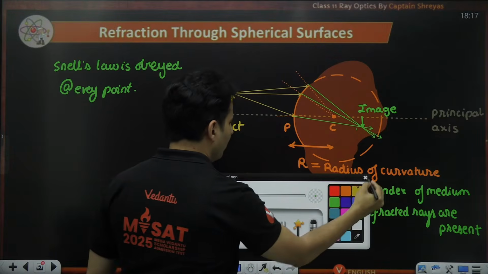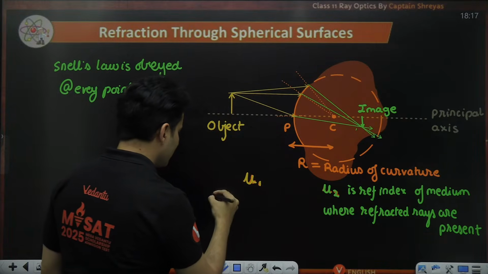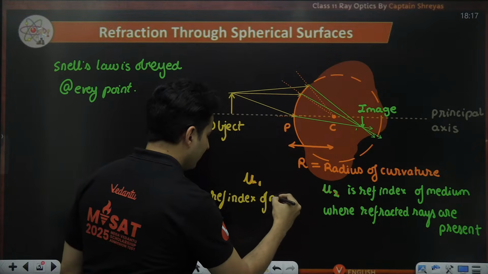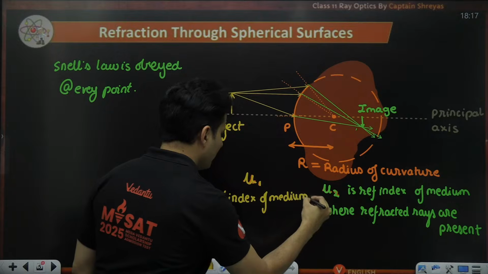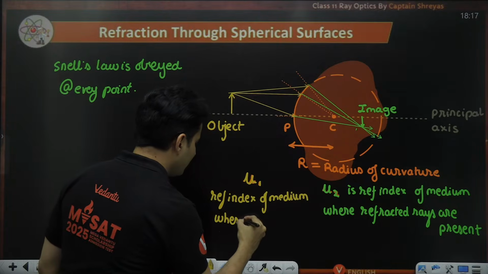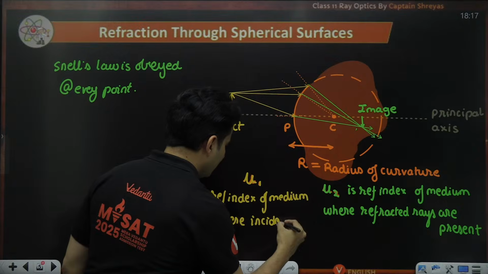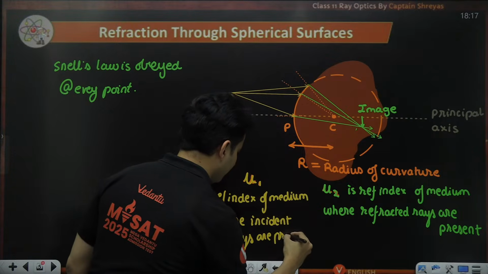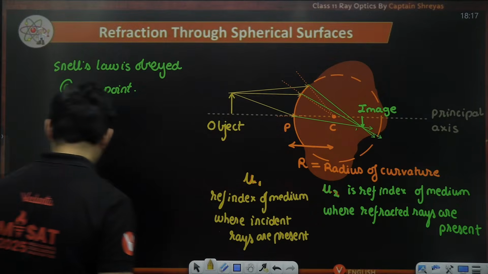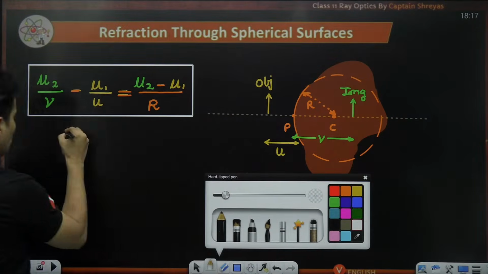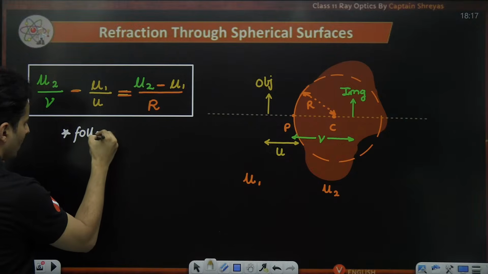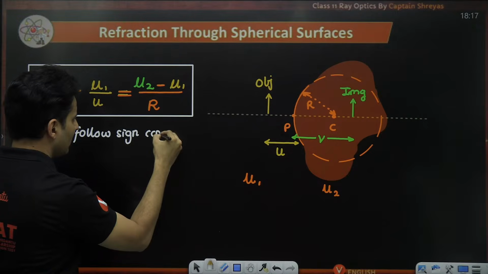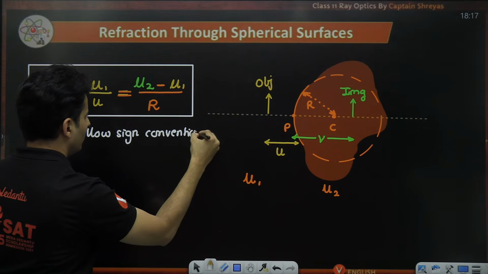The next one, mu1, is the refractive index of the medium where incident rays are present. Keep this in mind. While using these equations, you have to follow the same sign convention which was discussed previously in mirrors. Same sign convention you have to follow. You cannot skip that.